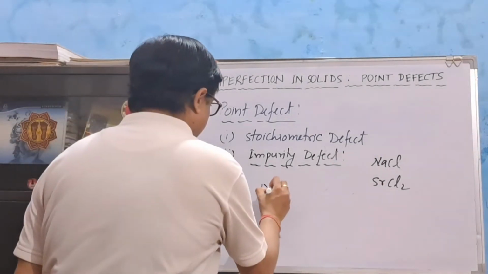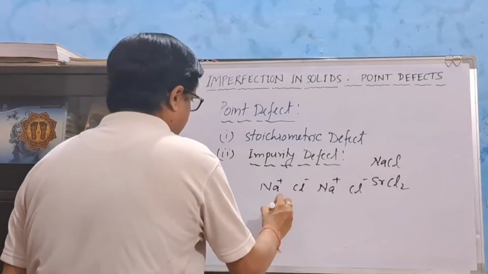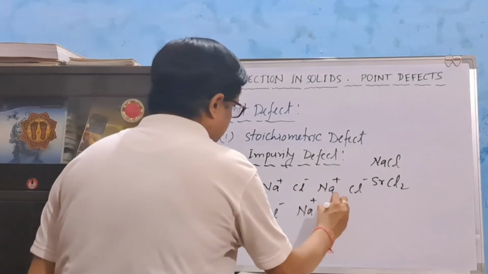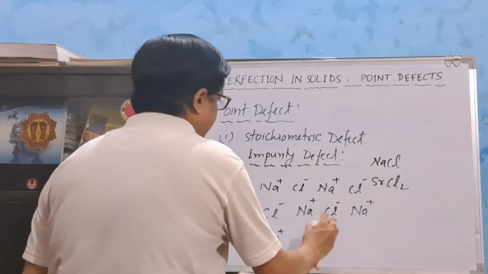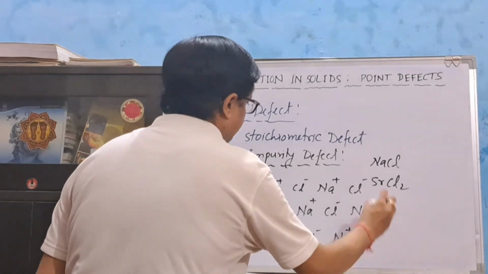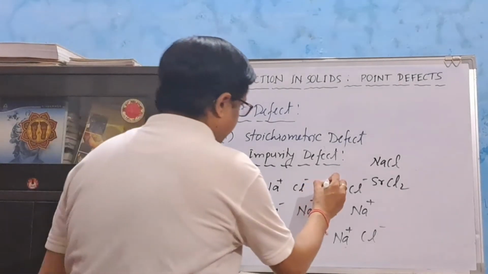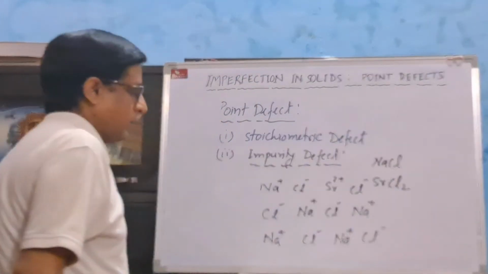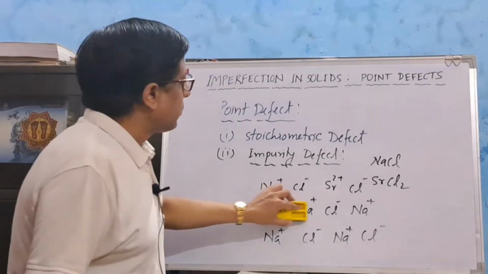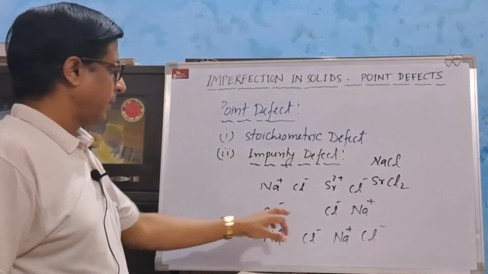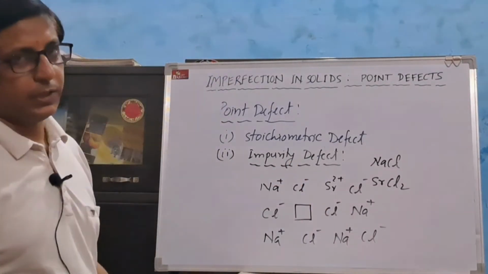For example, sodium ion, chloride ion, sodium ion, chloride ion, and so on. If one sodium ion is replaced by strontium ion, then one more sodium ion will be dislocated from its original position, and one vacancy will be created here in order to maintain the electrical neutrality.